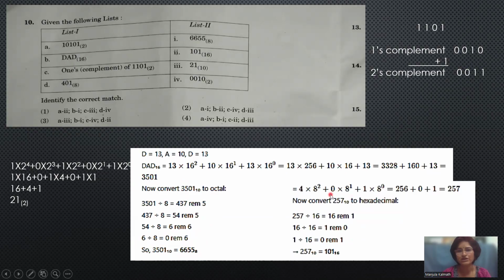The next one is the conversion from the octal to hexadecimal. Here 401 is given. First we have to convert it into the decimal, and then into the hexadecimal. It is the same thing. Here the decimal value 257 will be divided by 16 in order to convert into the hexadecimal. We collect the remainders in reverse order, and that will be the answer for this one. So the correct answer is 3.